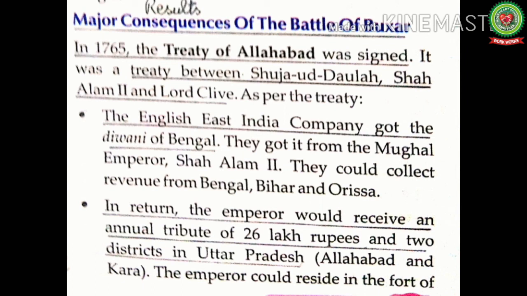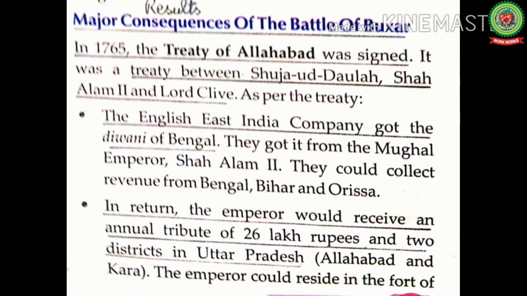Consequences means results. In 1765, the Treaty of Allahabad was signed. It was a treaty between Shuja-ud-Daulah, Shah Alam II, and Lord Clive. Means after the Battle of Buxar, the treaty or agreement of Allahabad was signed, and that treaty marked the political involvement and the beginning of the British rule in India.